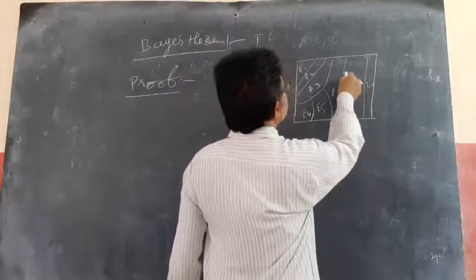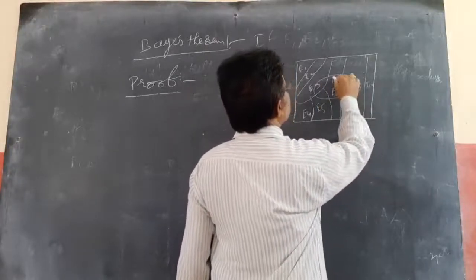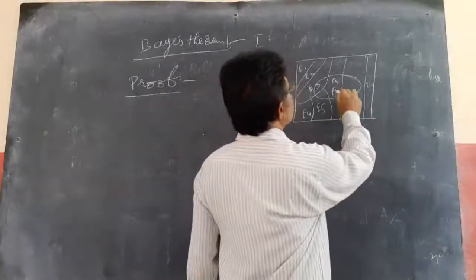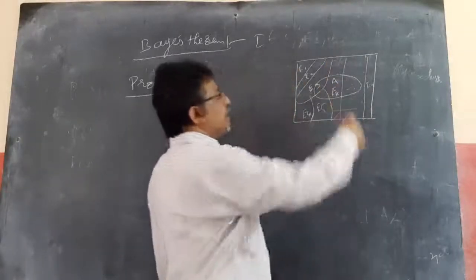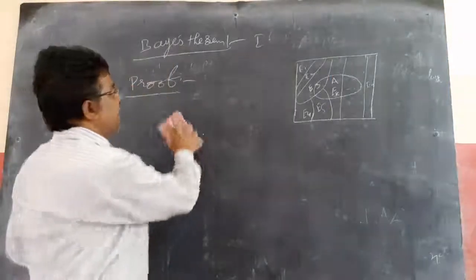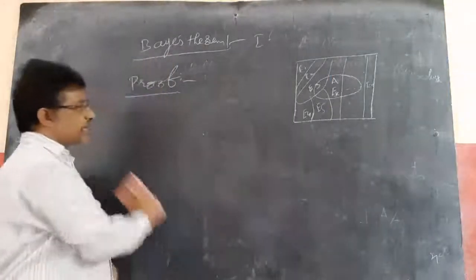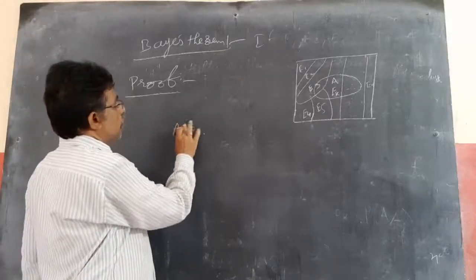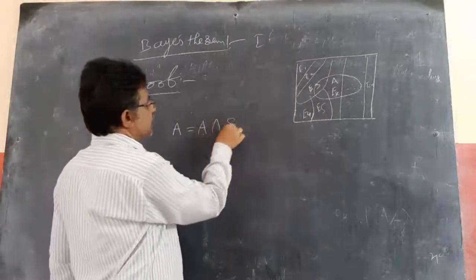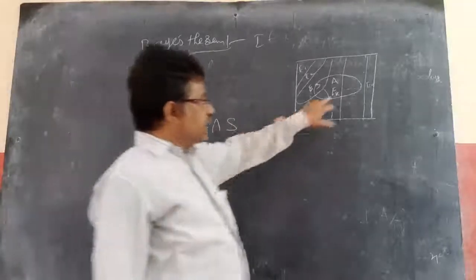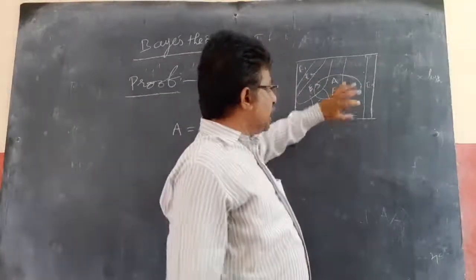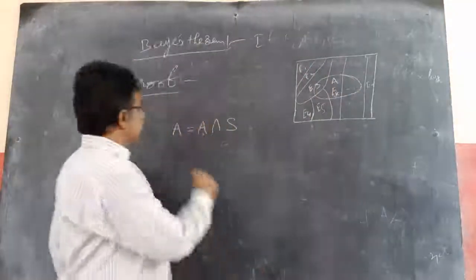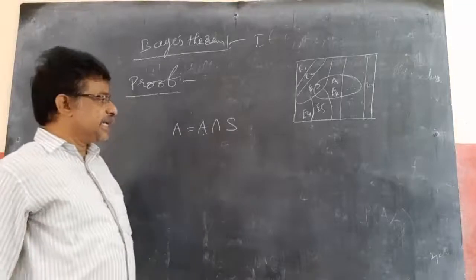And in this there is some event A which belongs to S, such that, for example, if this is Ek, I need Ek by A. So how to find that now? Before that, can I write A as A intersection S? Because this is A and this whole is S. A intersection S means common to both is only A itself. So I can write A equals A intersection S.